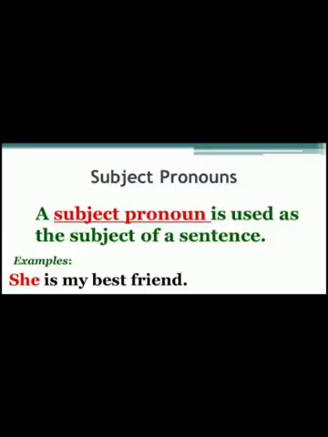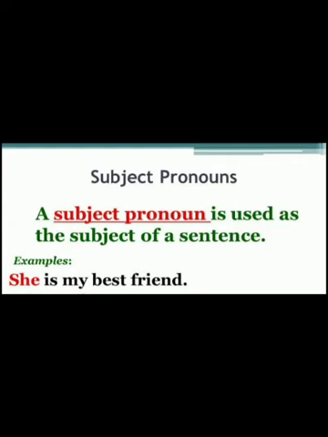Subject pronoun means the pronouns that are used in the place of the subject. They usually come at the beginning of a sentence. For example, she is my best friend. Here you can see that she is used in the place of the subject and it is used in the beginning of a sentence.